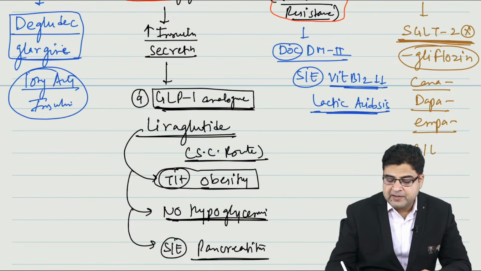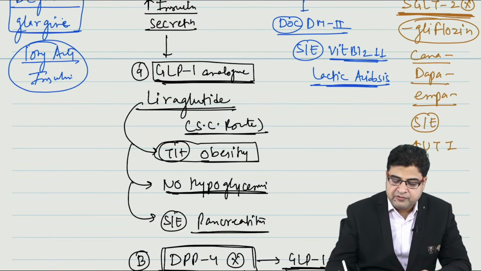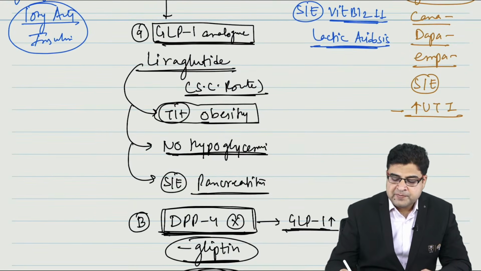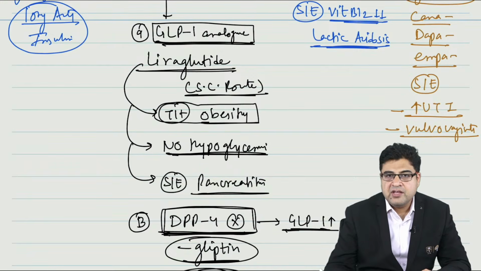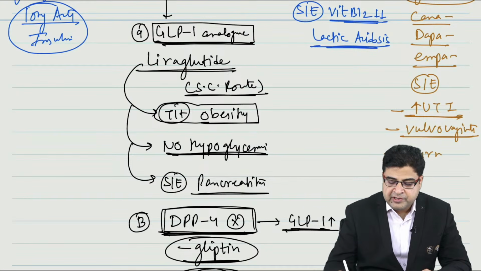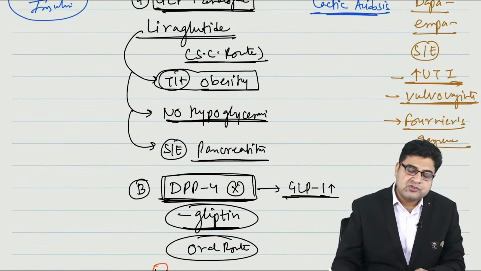Whenever we give these medicines to a patient, one of the side effects is an increased risk of UTI. In females, these medicines can increase the risk of vulvovaginitis and UTIs. In male patients, the medicine can cause Fournier's gangrene.